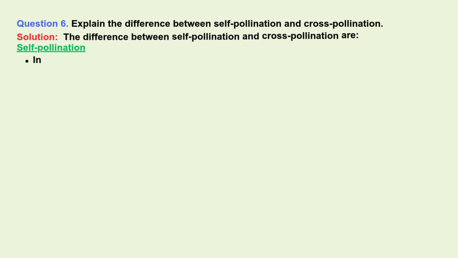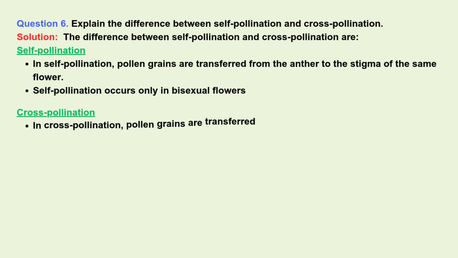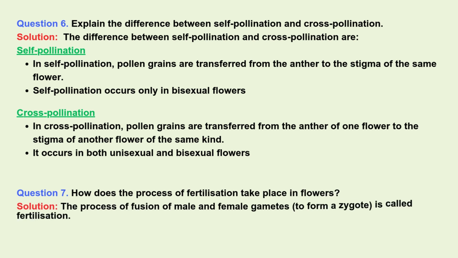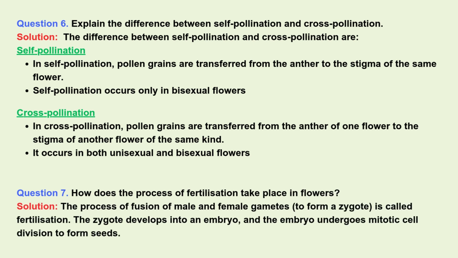Question 6. Explain the difference between self-pollination and cross-pollination. Solution. Self-pollination. In self-pollination, pollen grains are transferred from the anther to the stigma of the same flower. Self-pollination occurs only in bisexual flowers. Cross-pollination. In cross-pollination, pollen grains are transferred from the anther of one flower to the stigma of another flower of the same kind. It occurs in both unisexual and bisexual flowers.